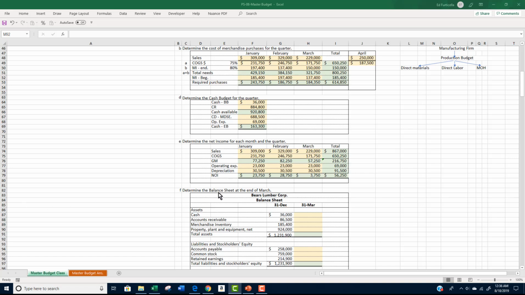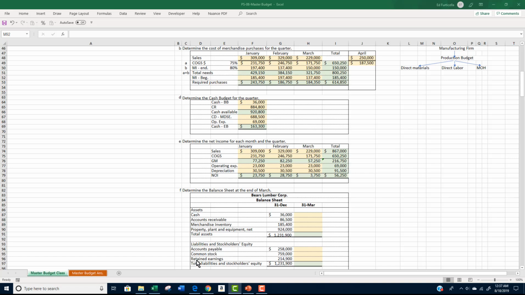The final step is to prepare the balance sheet for the quarter end. Remember that the balance sheet provides a snapshot of the company as of a given date. For our problem, the date will be March 31st. The balance sheet is based on the accounting equation of assets equal liabilities plus owner's equity and lists the company's assets, liabilities, and owner's equity account titles and amounts.